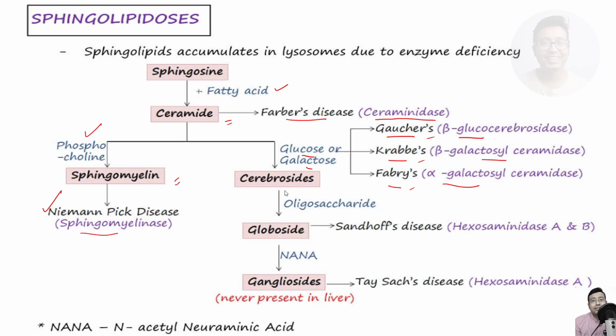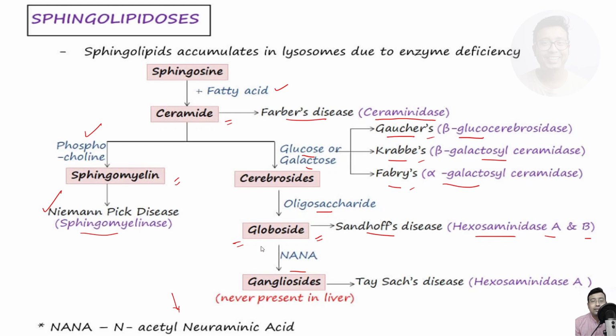Next, from cerebroside, when an oligosaccharide molecule is added to the residue, we get globoside, right? And in this context, the important disease is Sandhoff's disease. It is due to deficiency of hexosaminidase A and hexosaminidase B. Okay, and lastly, if we add a residue of N-acetyl neuraminic acid, that is NANA, to globoside, we get ganglioside, right?